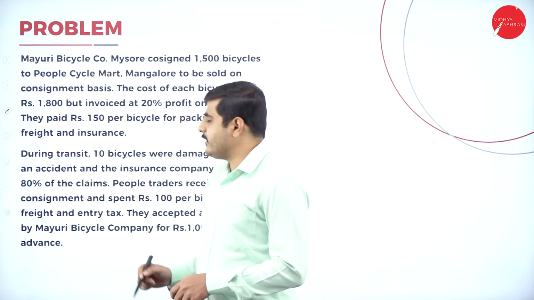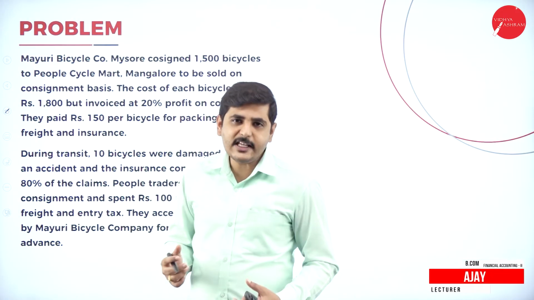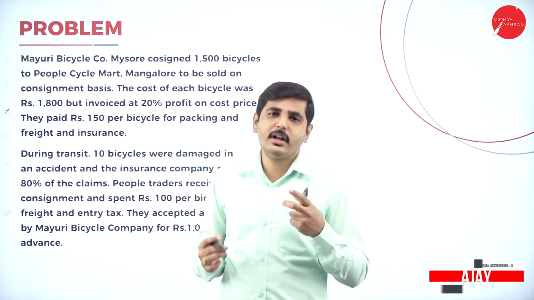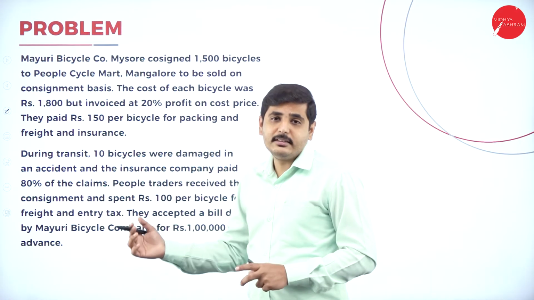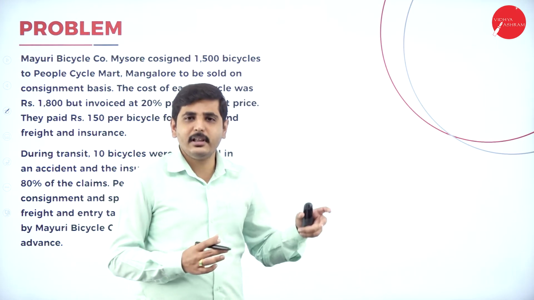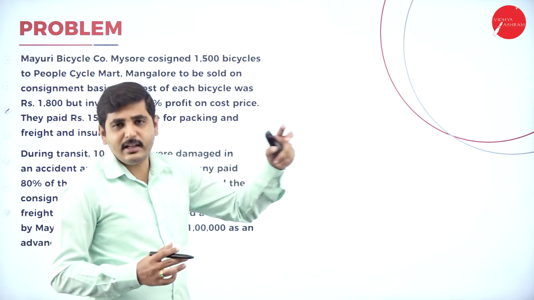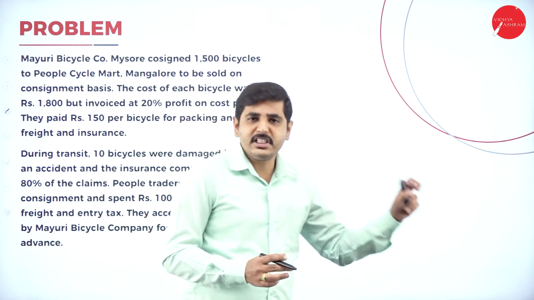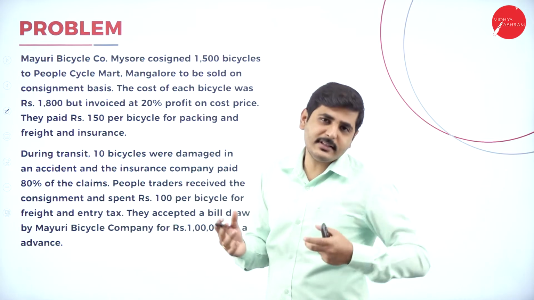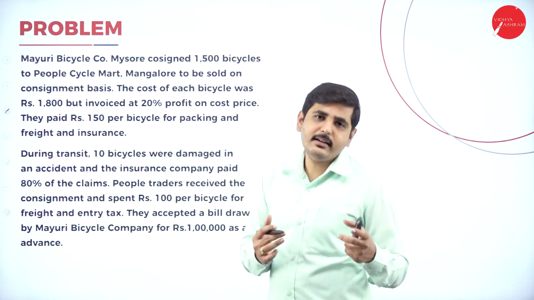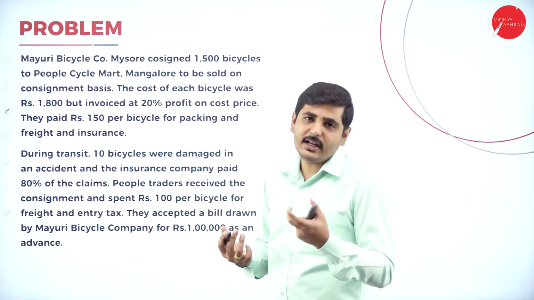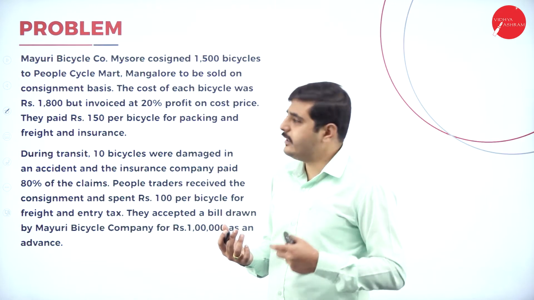My dear students, in the previous session we were discussing the theoretical aspects of consignment. So what do you mean by consignment? What are the two parties in consignment? There are two parties: first, the consignor, and second, the consignee. The consignor will send the goods to the consignee to sell the articles or goods to customers. Here the consignee is an agent between the customer and the consignor, so the consignee will get commission. The expenses made by the consignee have to be borne by the consignor only, and if the goods are damaged, it is at the risk of the consignor.